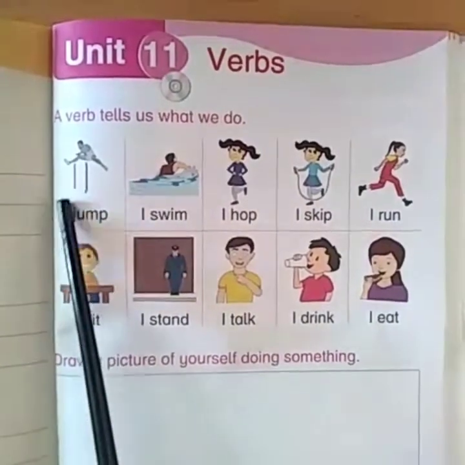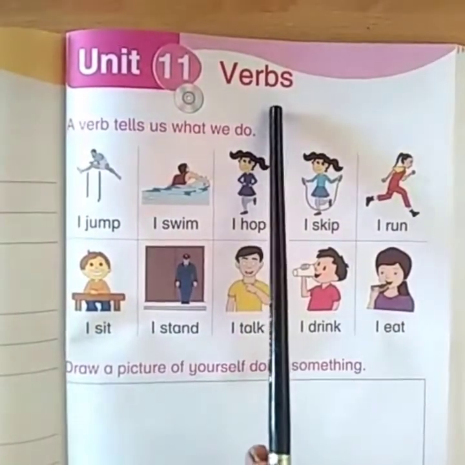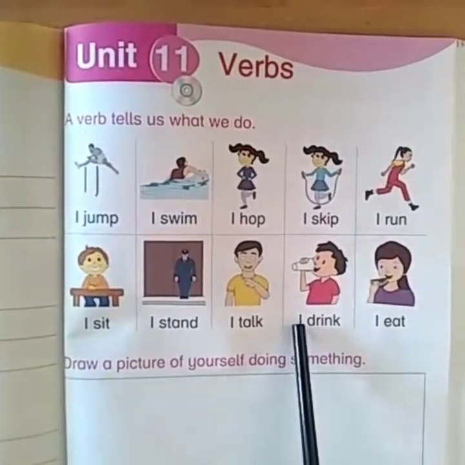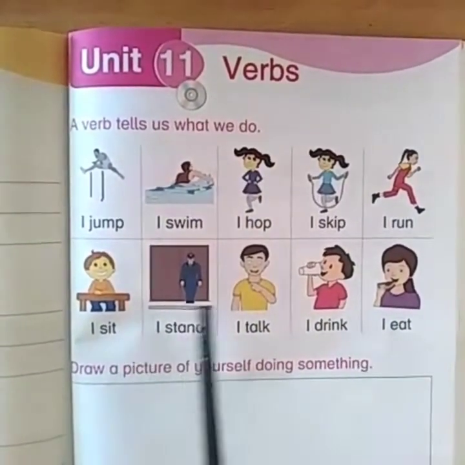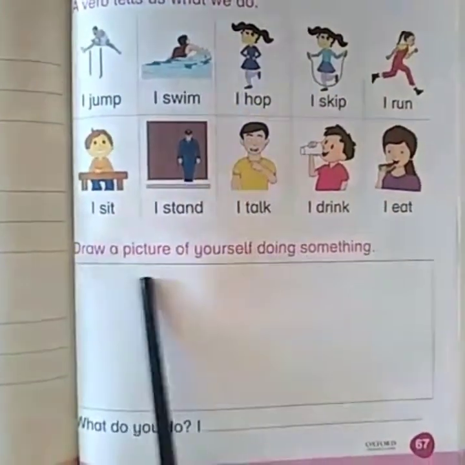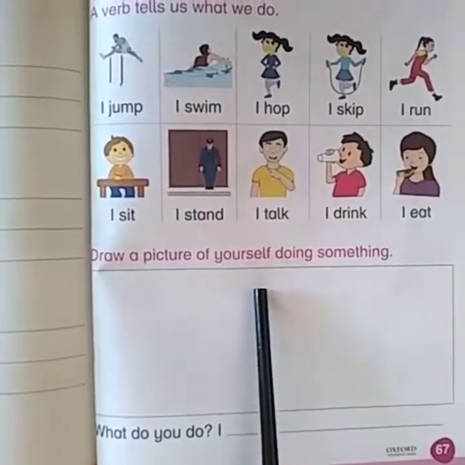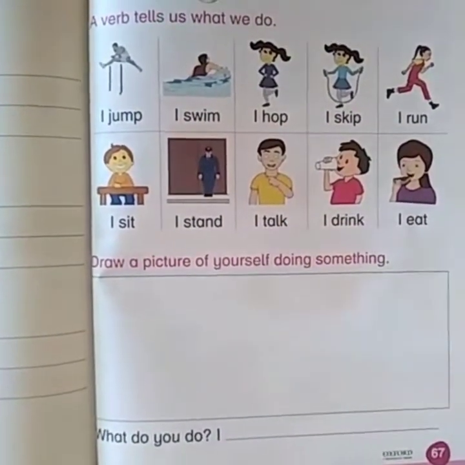Now see, they are all doing something. This is called a verb. Everyone is doing something. So doing words are called verbs. Now what you have to do, you have to read this caption with me. Draw a picture of yourself doing something.